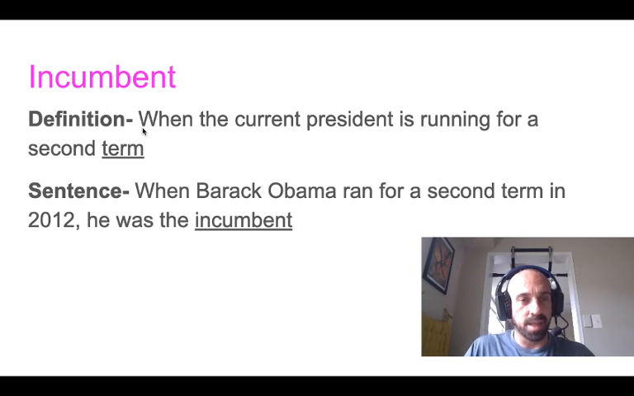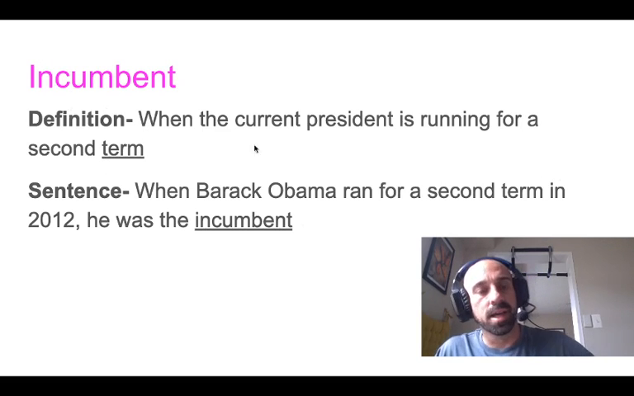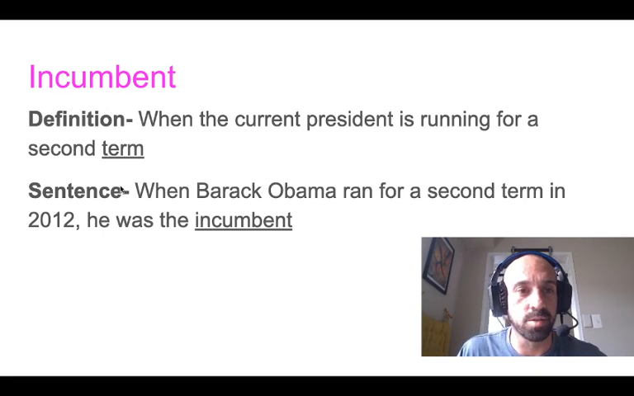All right. Now, I mentioned this word incumbent, and it is when the current president is running for a second term. So an example, when Barack Obama ran for a second term in 2012, he was the incumbent. And as mentioned before, Donald Trump is currently the incumbent.